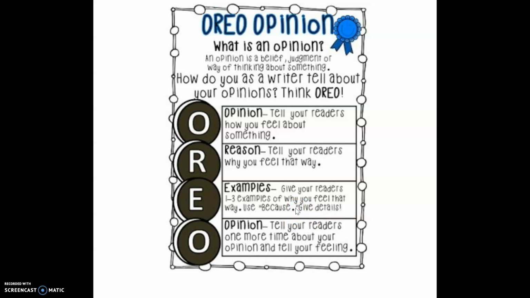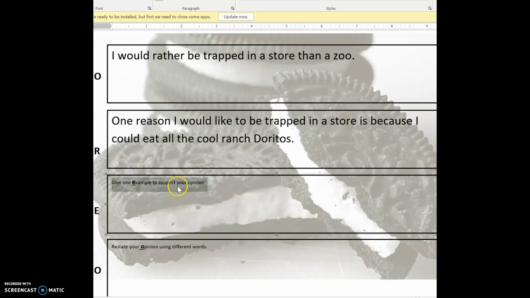All right, so I'm going to write, I could play with all the toys in the store. Okay. So I'm going to say, I could also play with all the toys in the store, right? And some of my friends would pick candy, right?